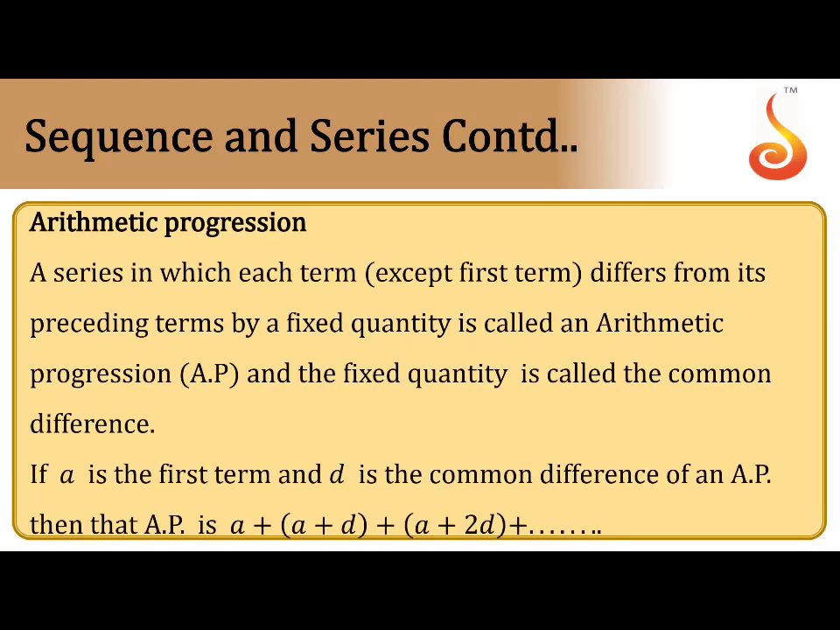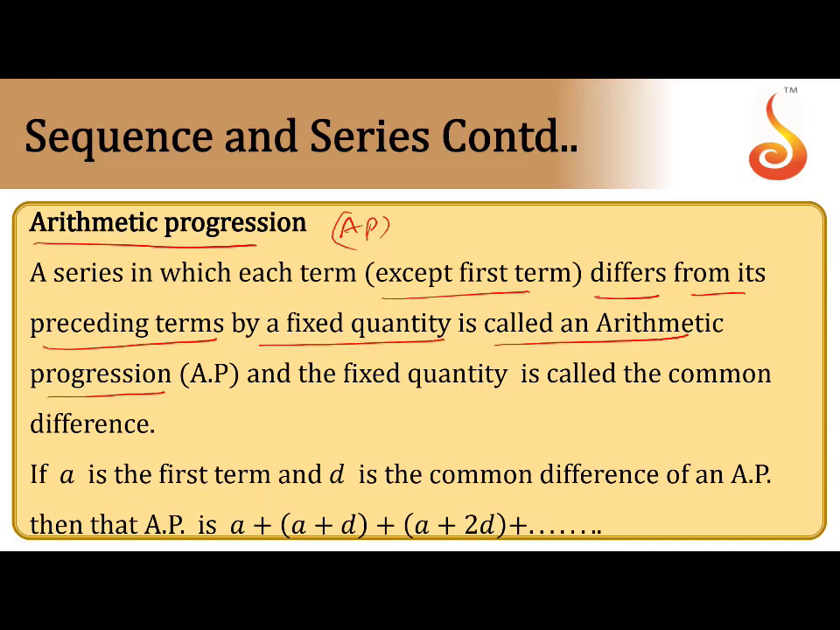Next, types of progressions or sequences. First one, arithmetic progression. What is an arithmetic progression? A series in which each term except the first term differs from its preceding term by a fixed quantity is called an arithmetic progression. That means the difference of a term and the term just before it is constant throughout the sequence. The sequence you call an arithmetic progression. The fixed quantity is called the common difference of the sequence.